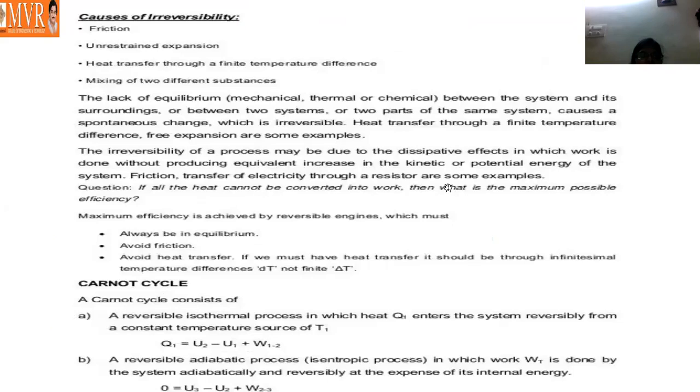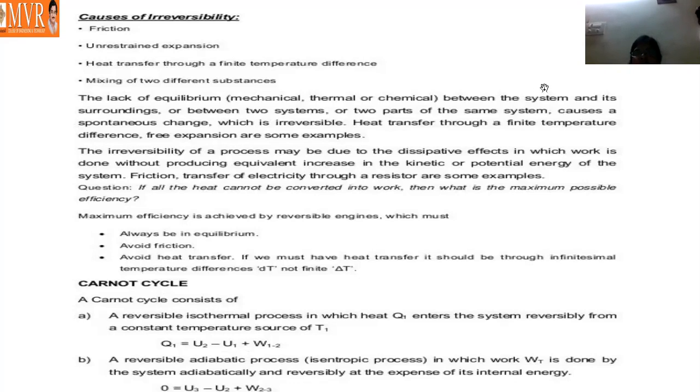And next, causes of irreversibility. What are the causes of irreversibility? Friction, unrestrained expansion. Friction, which you already know, and unrestrained expansion, which means the expansion is not restrained. Heat transfer through a finite temperature difference. So a finite, a little temperature difference is a cause of irreversibility. And mixing of two different substances. Those are all the causes of irreversibility.